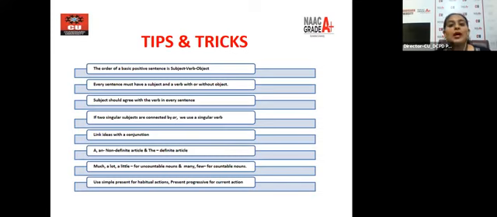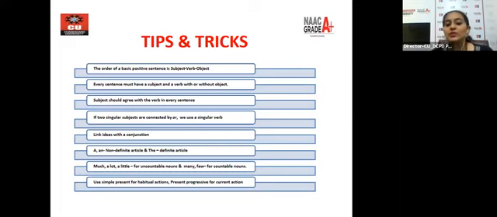The verb will have s or es and it will be a singular verb. So, he plays. Whereas plural is they play. What is a verb? An action. Subject plus verb. He plays, they play. So subject and verb agreement is a very important tip for grammar.